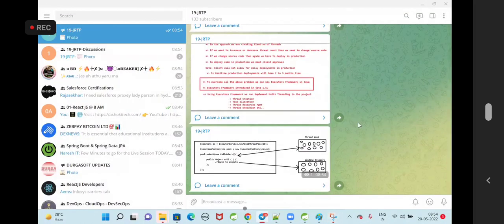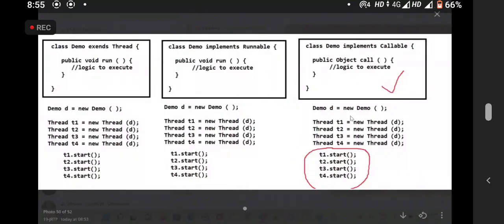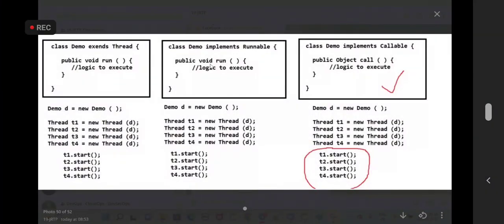Today what I have explained to you is how many ways we can create threads in Java. There are three ways we can create threads in Java: by extending the Thread class, by implementing Runnable, and by implementing Callable. The recommended way is Callable. Callable was introduced in Java 1.5.